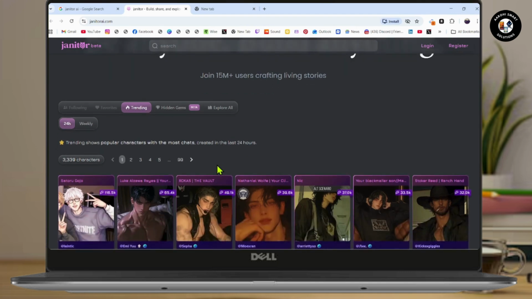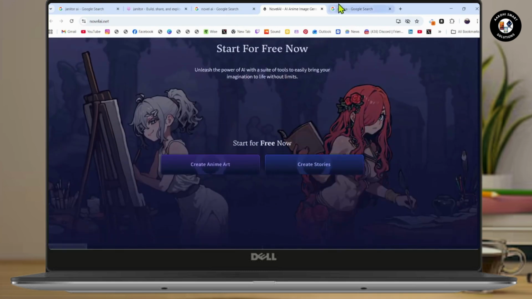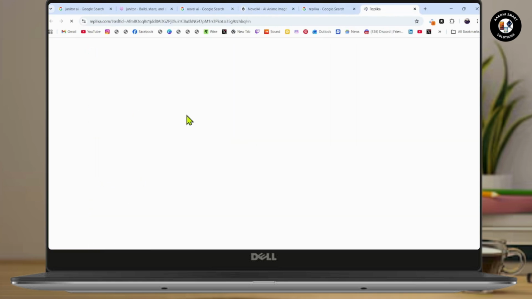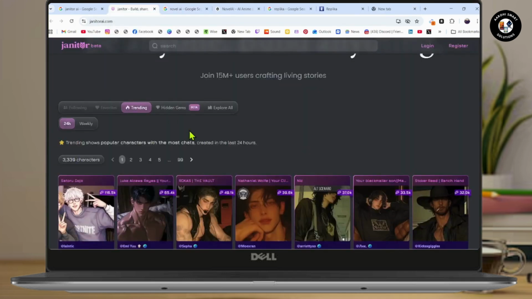You'll also have more alternatives like Novel AI, which is perfect for storytelling. And then next we have Replika, which is great for emotional chat. So, yeah, if Character AI feels limited, Janitor AI is your fastest upgrade.